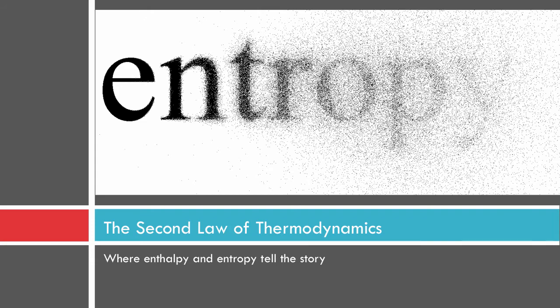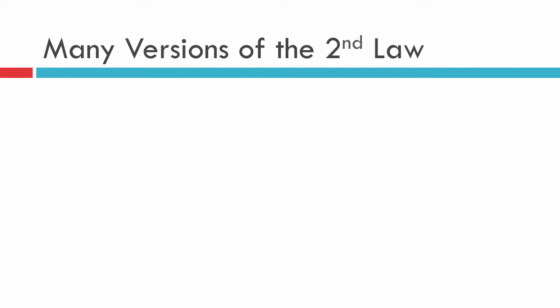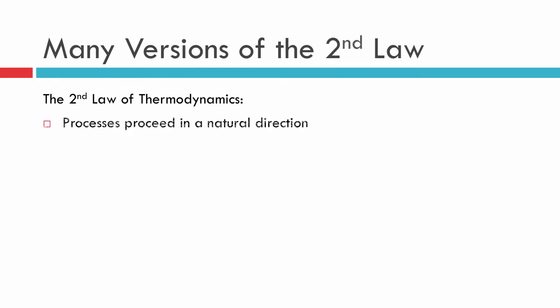So let's get started. The second law of thermodynamics can be written down in many, many ways. I'm going to tell you a few of them here, but we're going to focus on one because it's going to allow us to expand on what we do know and use it to come up with a way to predict the spontaneity of a process. And that's our goal. Thermodynamics' goal for us as chemists is to predict whether a process is going to happen or not. So here we go, some second law of thermodynamics statements.